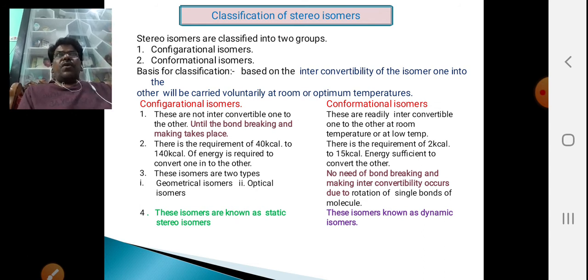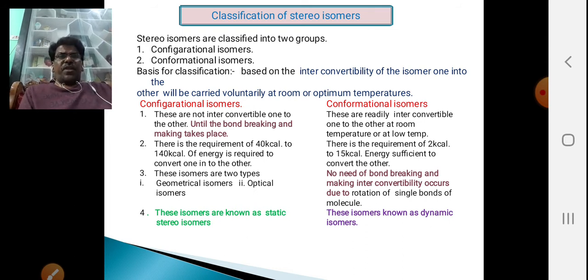In the case of optically active isomers, we take the second example. Here the structure is the same, physical properties are the same, chemical properties are the same, but the only difference between these two is that one molecule rotates plane polarized light towards the right side, and the second molecule rotates the same plane polarized light towards the left side.